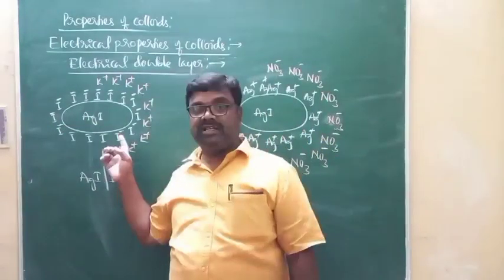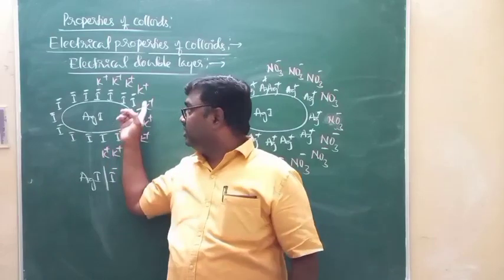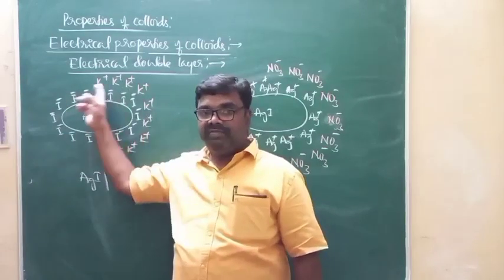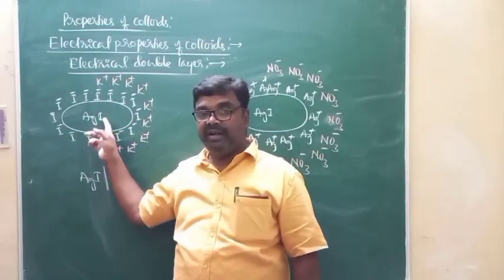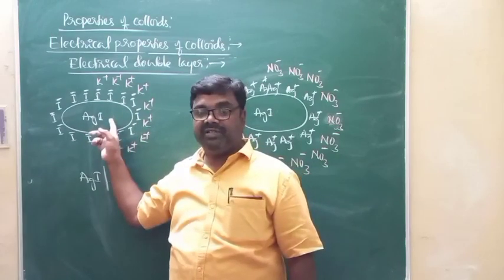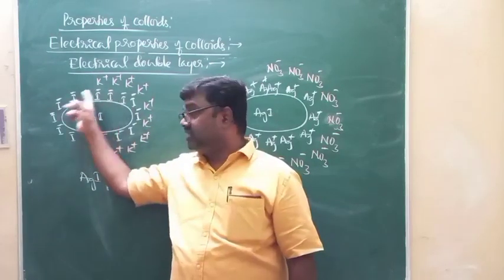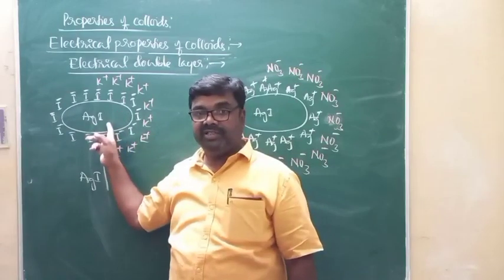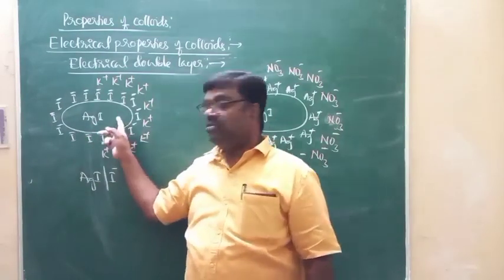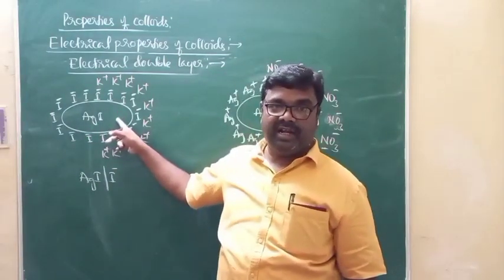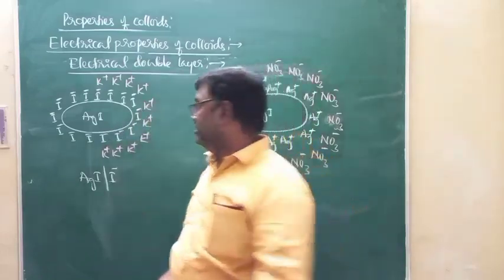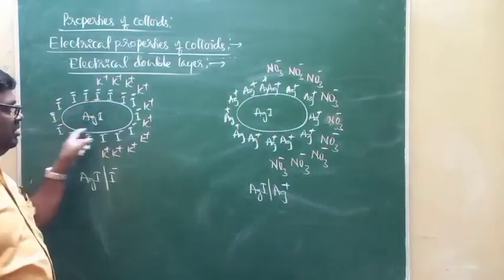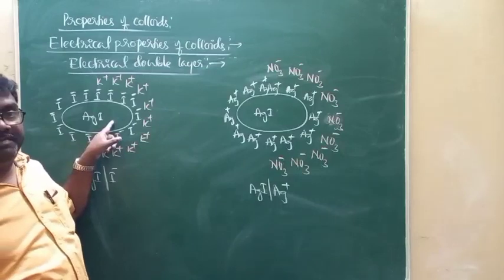Of course, in the colloidal solution, just observe the first layer of ions. The first layer of ions around the colloidal particle is strongly attached to the surface of the colloidal particle. And this layer that is strongly attached to the surface is called the fixed layer.